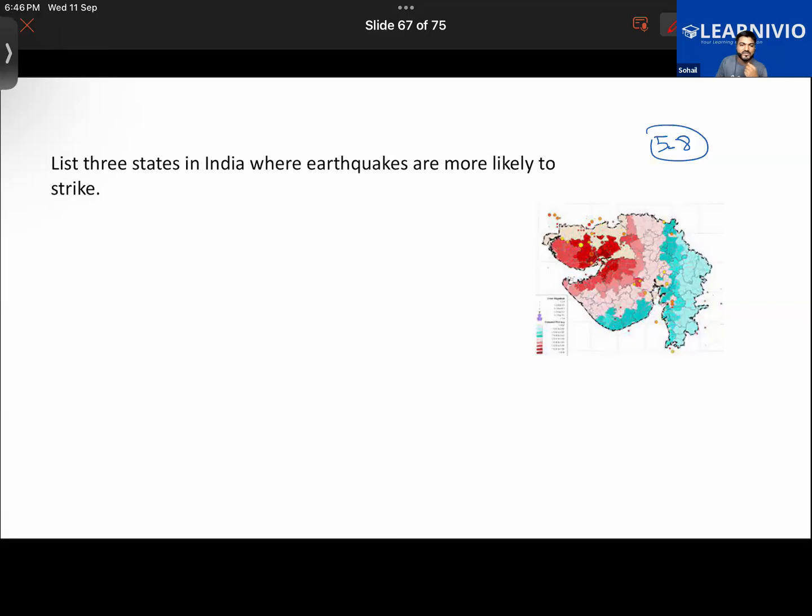All the states in Northeast India are more likely to be struck by earthquakes. So we have different states in India, like Assam, Nagaland, Uttarakhand. In fact, Punjab and Haryana, and also Gujarat, are more likely to be struck by earthquakes. Jammu and Kashmir is also there.